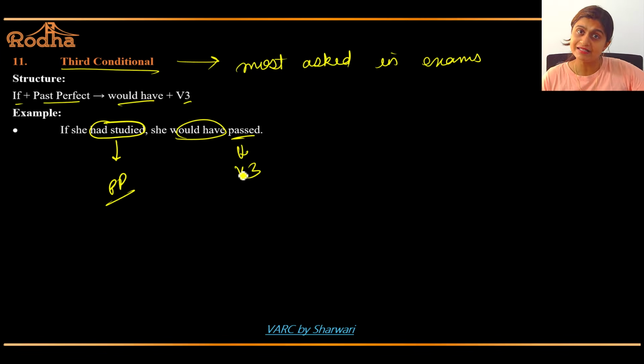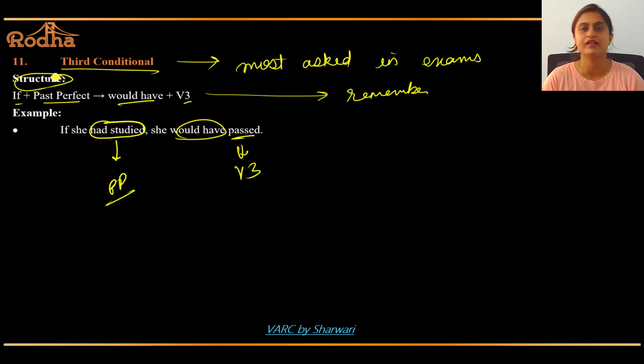If she had studied, no, because the study period is over. Now she can't do anything, isn't it? That study part is over. So if she had studied, she would have passed the exam. But she did not study, so she failed the exam. Got it? You have to remember this. It's a structure, and this structure is very important.